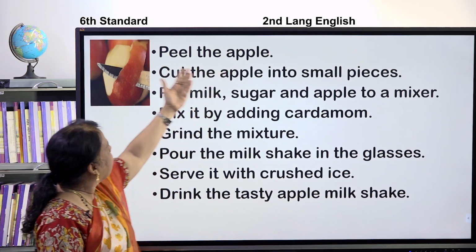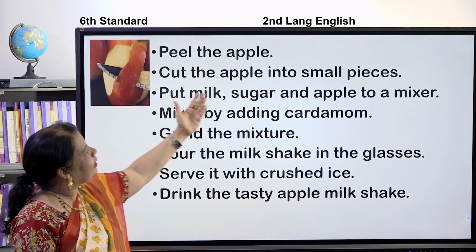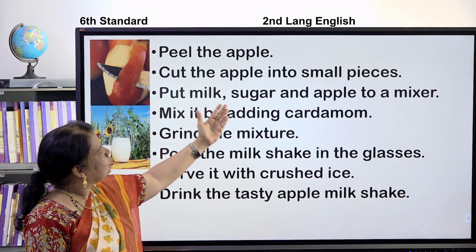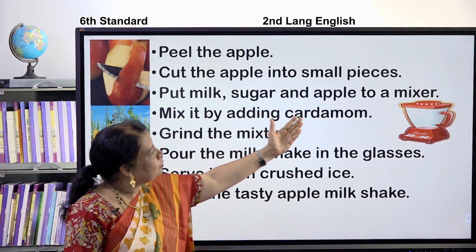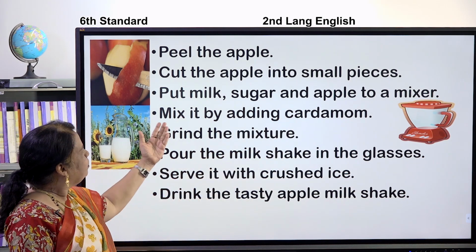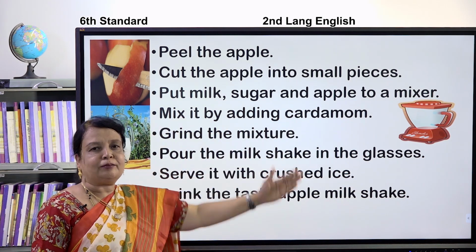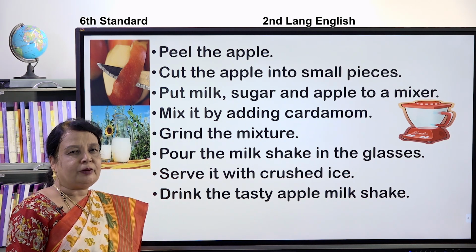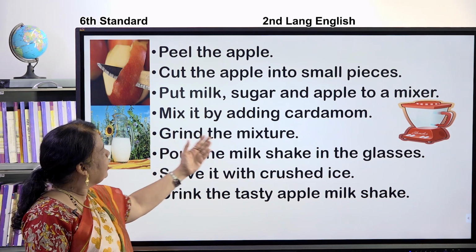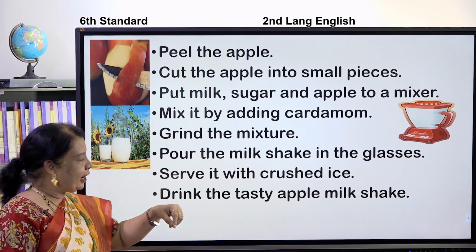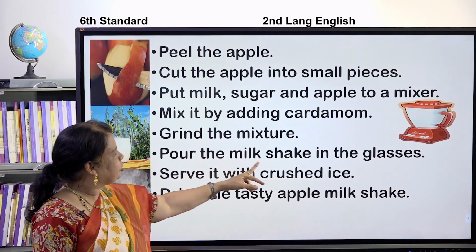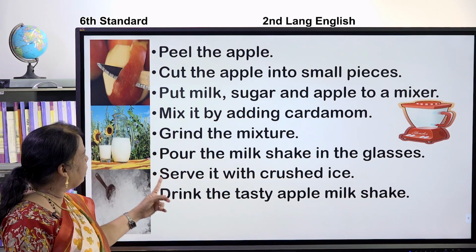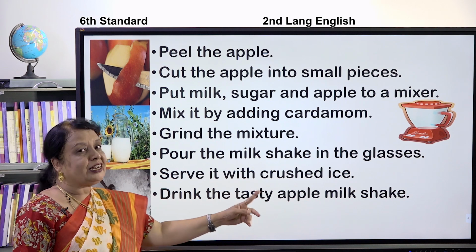Peel the apple. Cut the apple into small pieces. Put milk, sugar and apple into a mixer. Mix it by adding cardamom. Grind the mixture. After grinding the mixture, pour the milkshake into the glasses. Serve it with the crushed ice.